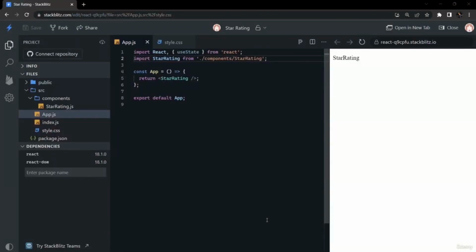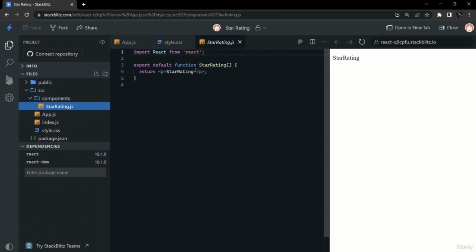Hello everybody, in this video we will develop a star rating plugin in React. This is among the lesser asked questions in interviews for React. For this we have created a separate component, star rating.js, and imported it into app.js. As a standard practice, we will start working on this component.